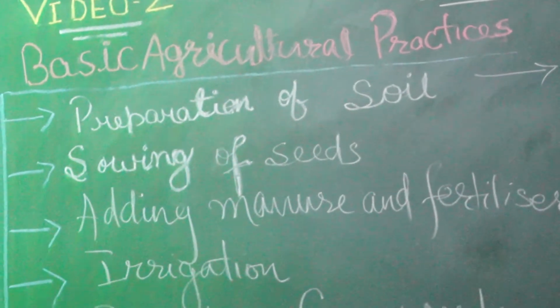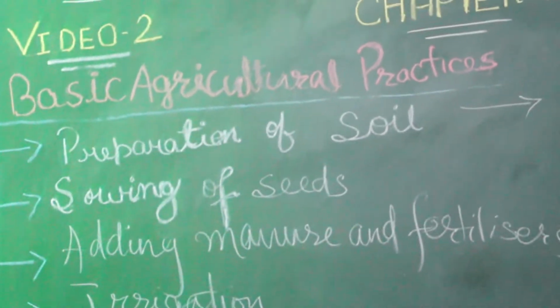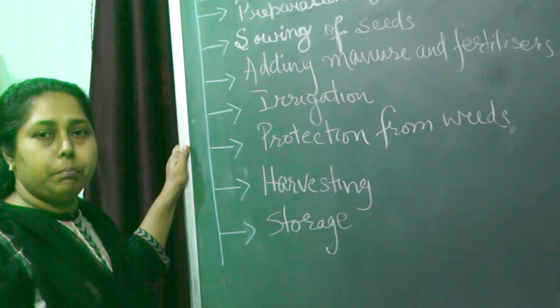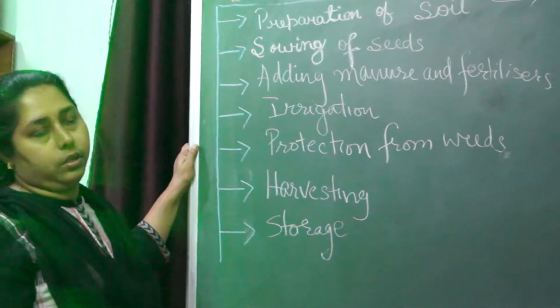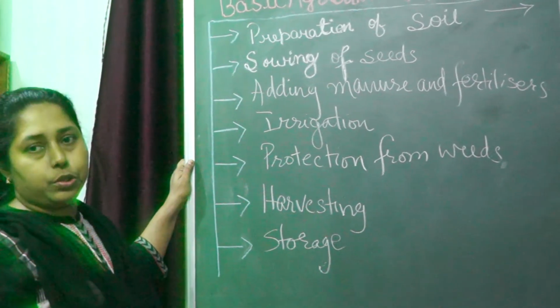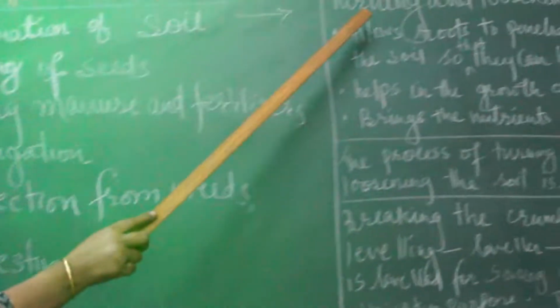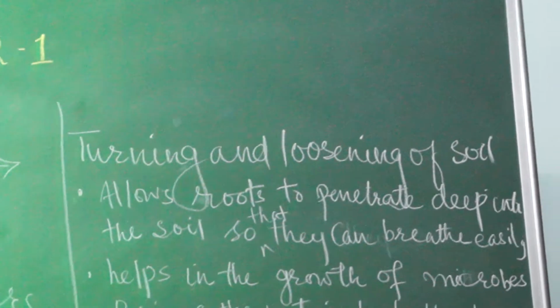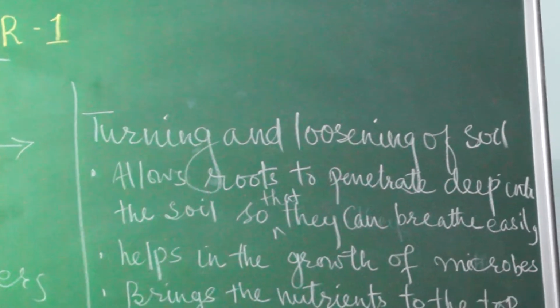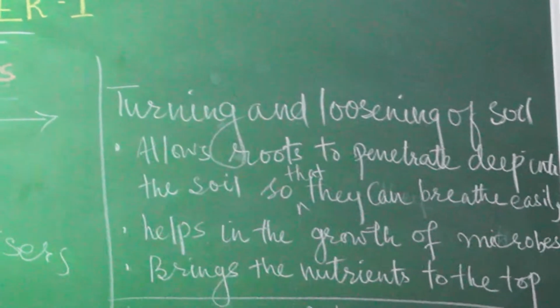Without soil we cannot grow crops. All of you know that, is it? Soil is the medium to grow the crops. So what should be done? Before sowing the seeds, the soil should be turned and loosened. What is the advantage of turning and loosening the soil?